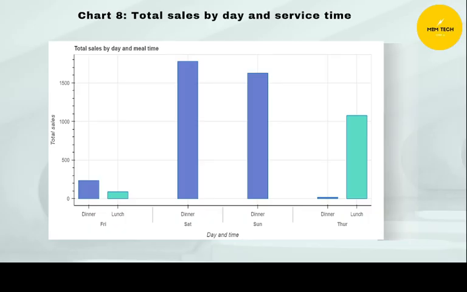So as we can see, on Saturday and Sunday, the service is only during dinner, and the amount of bill is around $2,000. And on Friday and Thursday, on Thursday specifically, it's more during lunch, and on Friday, the total sales are much higher during dinner time.